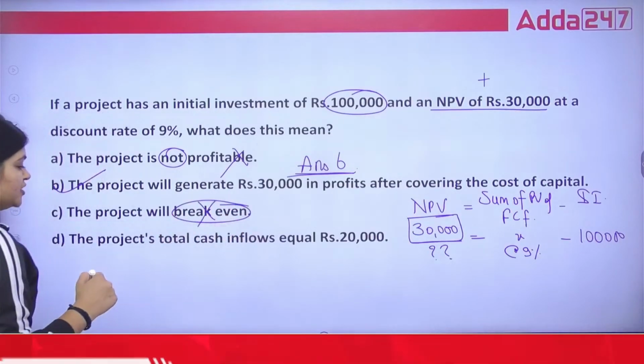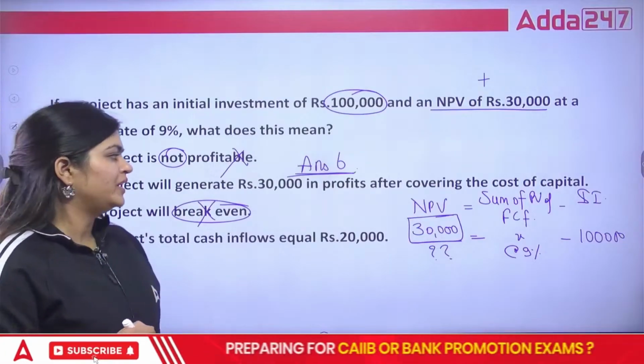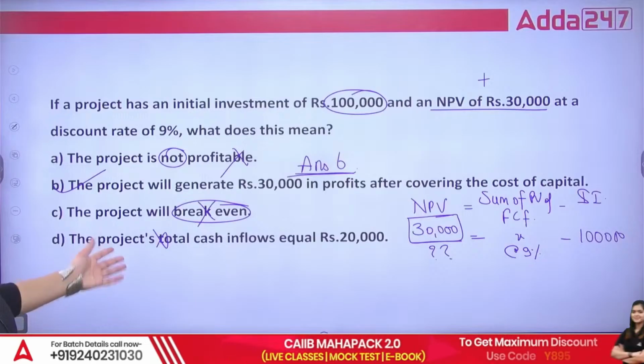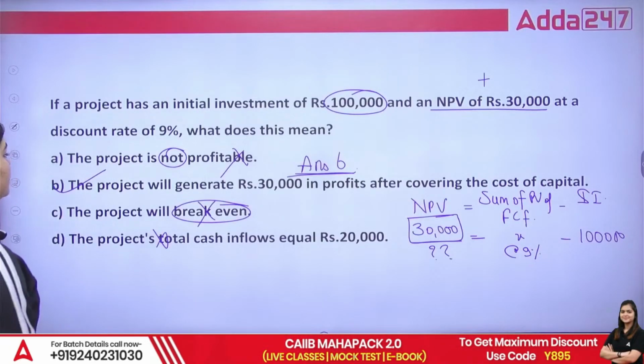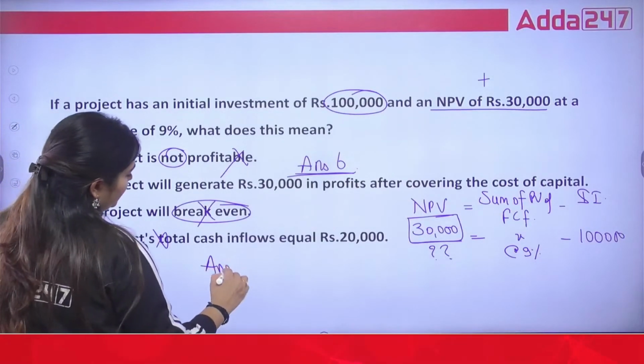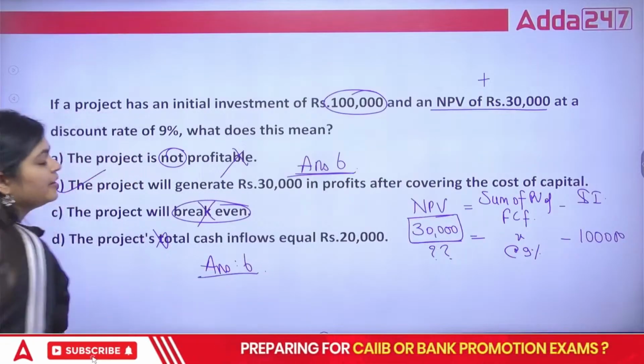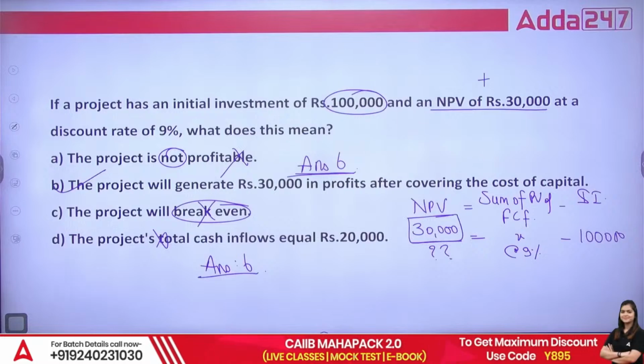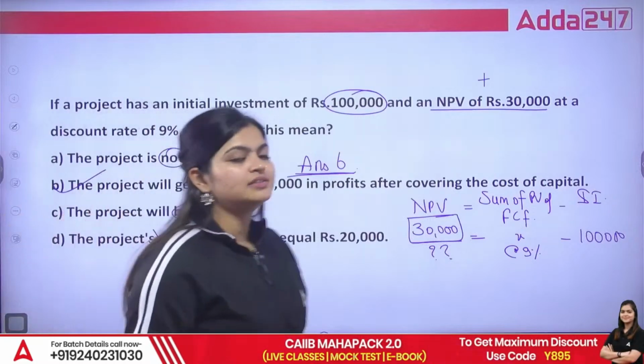No. Project's total cash inflows equal to 20,000. This is nowhere linked with your question. Okay, so the correct answer as per this is going to be answer B. Yes, so this is about NPV, and remember in exam they're asking direct questions based on this NPV.